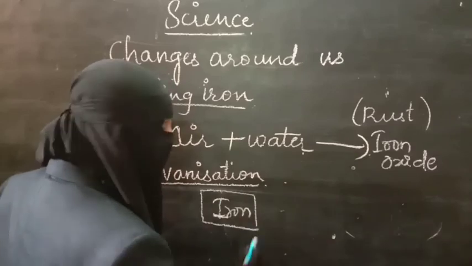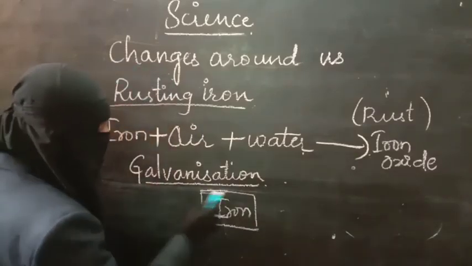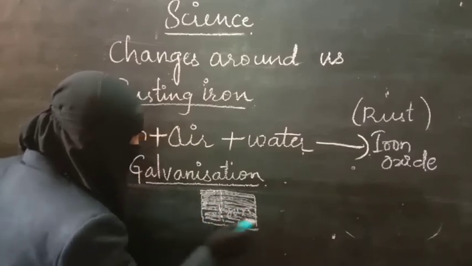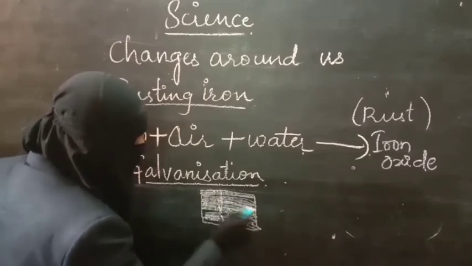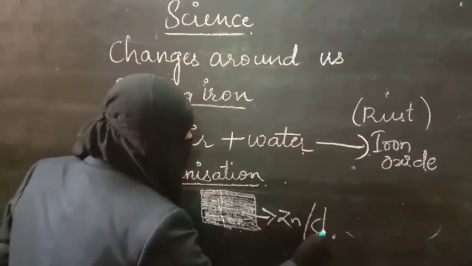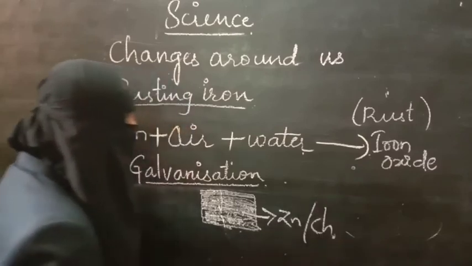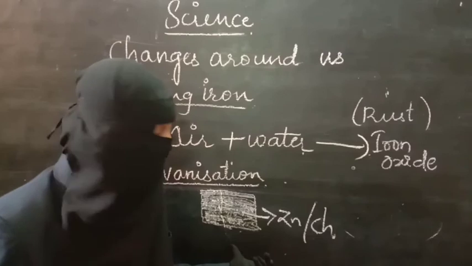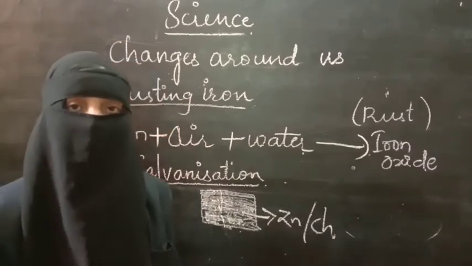So for example, this is iron. Iron metal is coated with another metal. That can be zinc or chromium. So now I have applied zinc or chromium for this. As I am applying zinc or chromium, the iron will get protected, and as a result rusting will not take place.